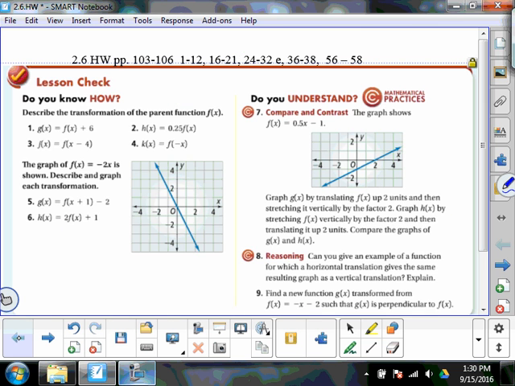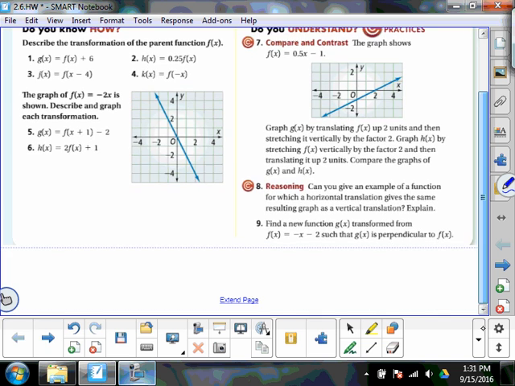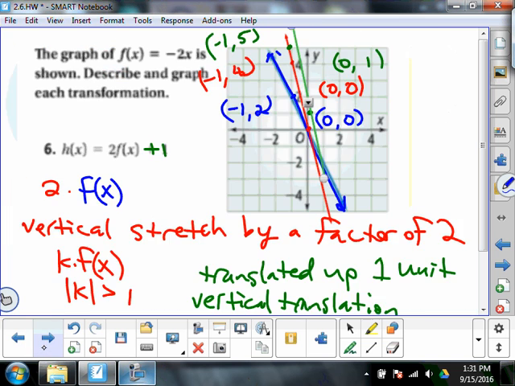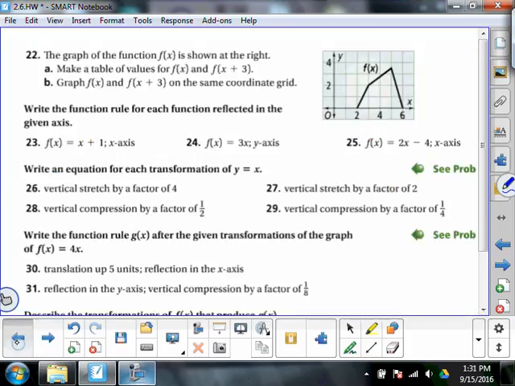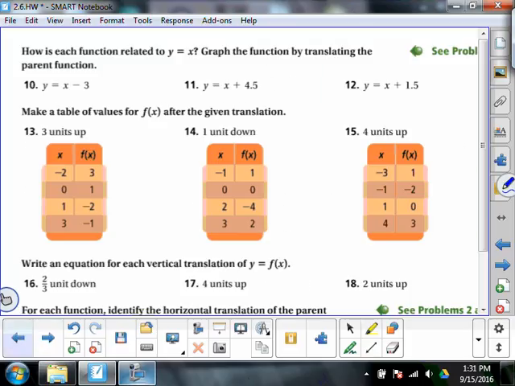Okay. So we got that far. I guess we better get trucking. Better go to the evens. We're looking at whatever's next. 10. There it goes. 10. How is this function related to y equals x? It says graph by translating it. So I guess I got to graph it.